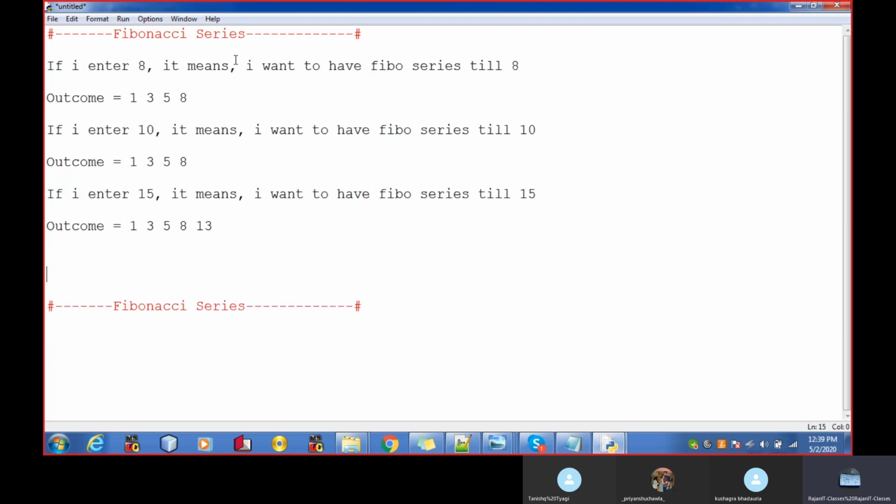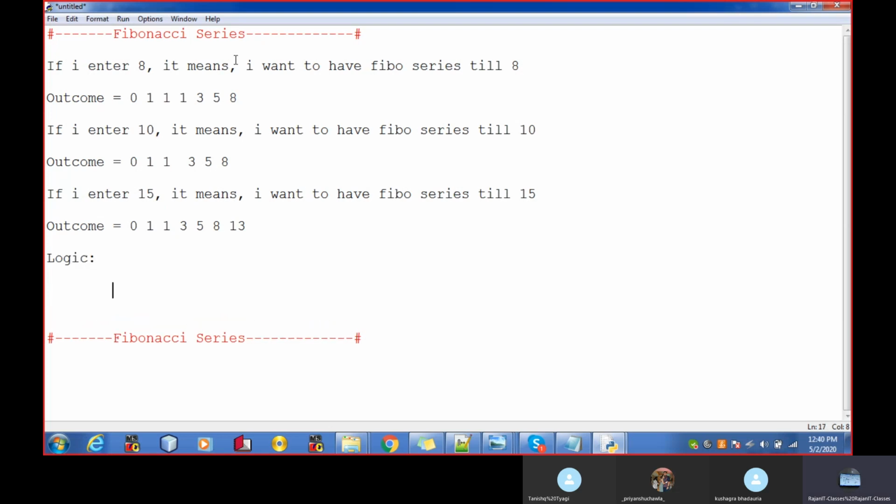So how does the Fibonacci series actually work? We have a number, let's say 0, and let me add the 1 over here. Now the logic part.